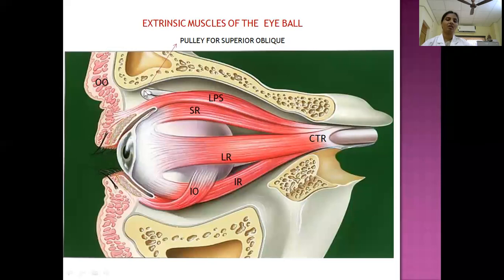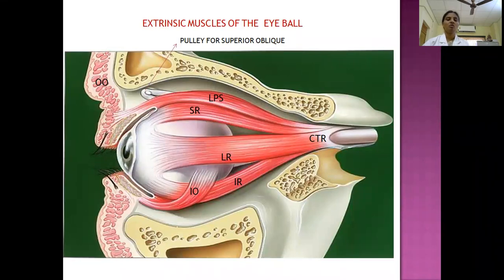This tendon takes a direction backwards. Until the pulley, what is the direction of the superior oblique muscle? Forward direction. So at the pulley, the muscle takes a backward direction. It extends backwards and is inserted to the sclera just behind the equator.